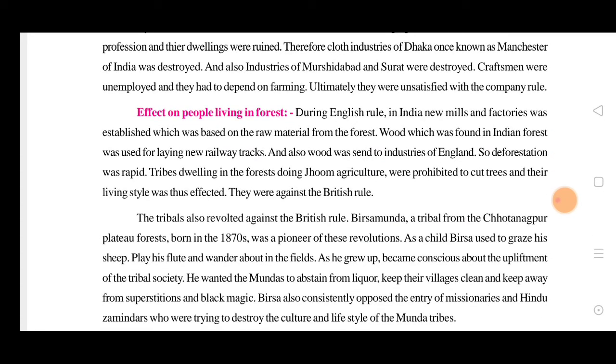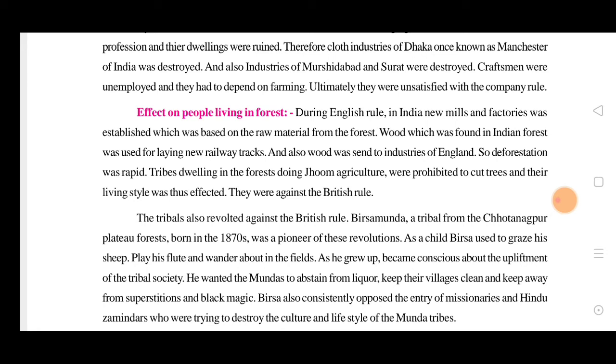How did it affect the people who were living in the forest, who were doing their daily duties, or earning from the forest? During English rule in India, new mills and factories were established. Already there were some factories, but after the Britishers came, more factories were established, based on raw materials from the forest. They used to buy these raw materials from the forest people.